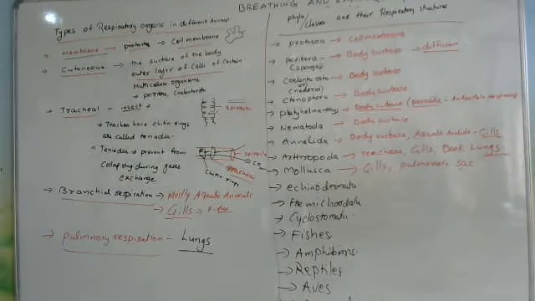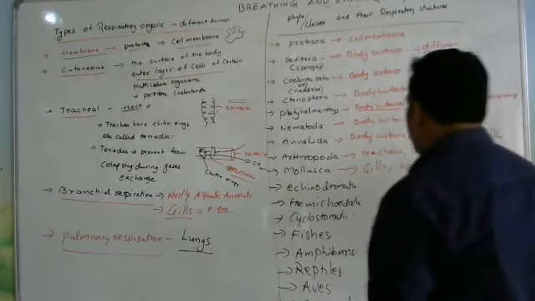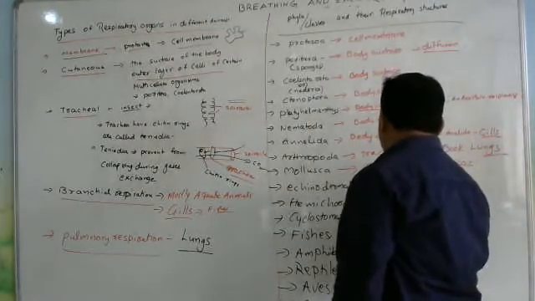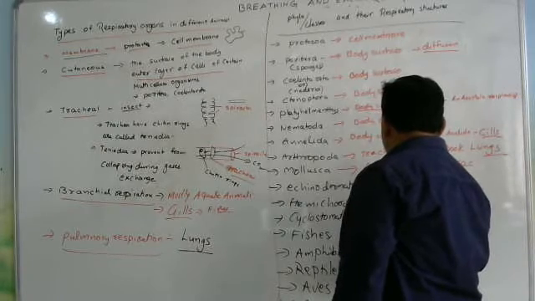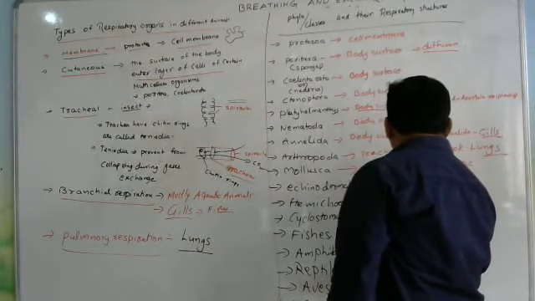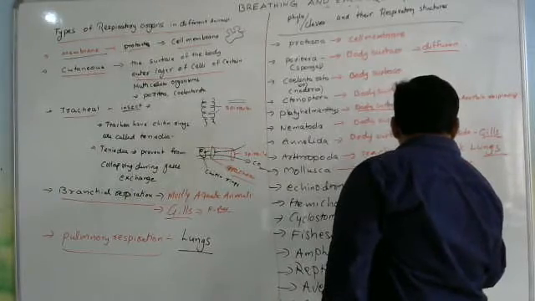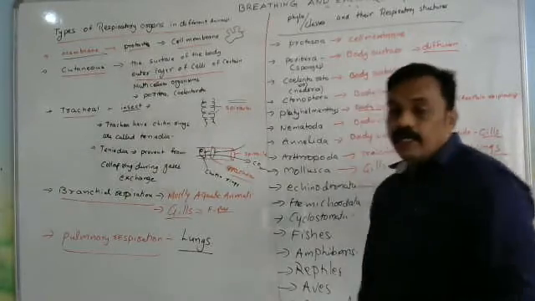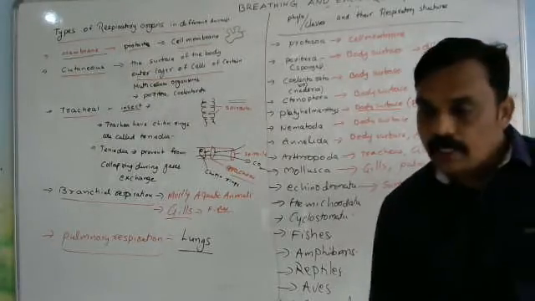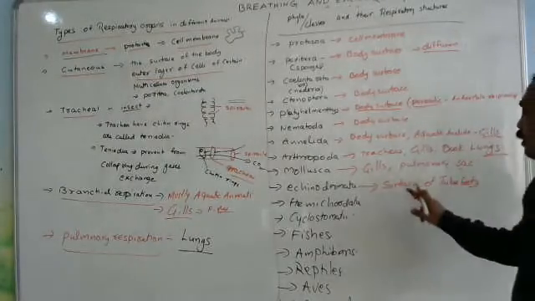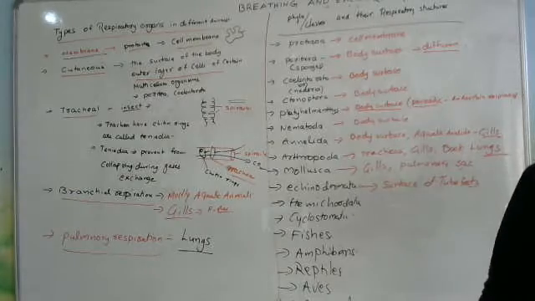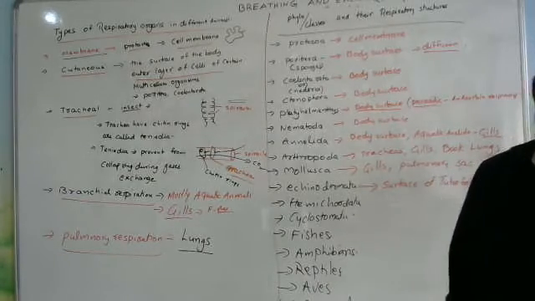And Echinodermata: the respiratory structures are the surface of tube feet. Tube feet are the respiratory organs in Echinodermata. So what are the respiratory organs of Echinodermata? The surface of tube feet.